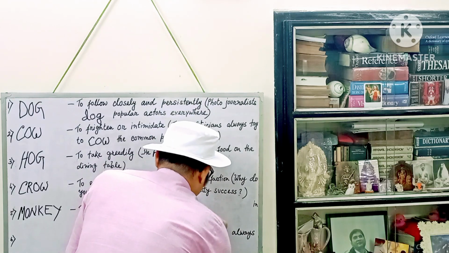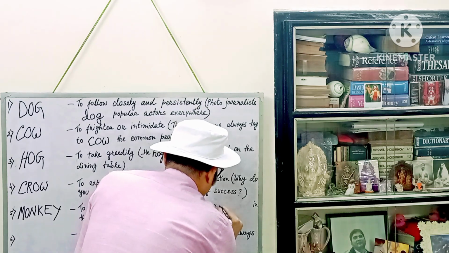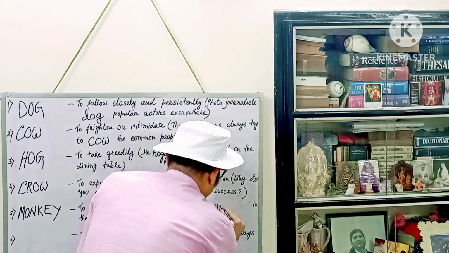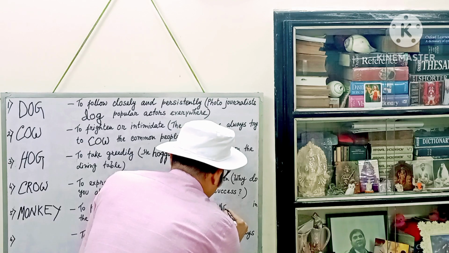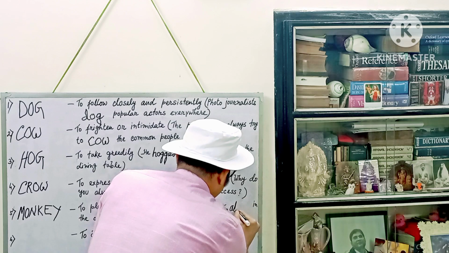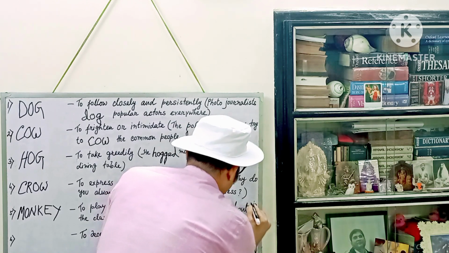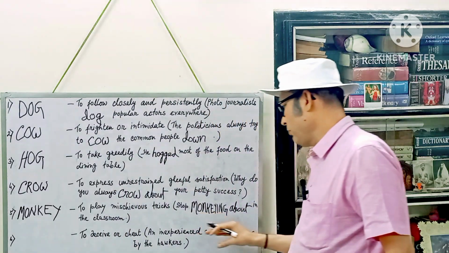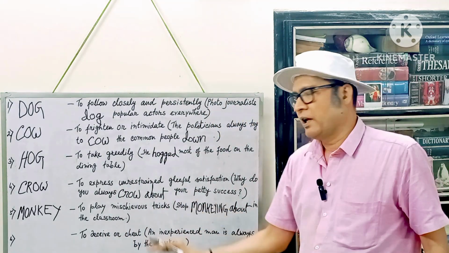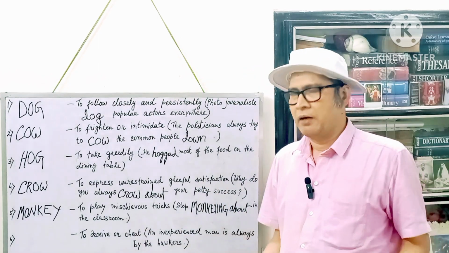Stop monkeying, M-O-N-K-E-Y-I-N-G. Monkeying about, A-B-O-U-T. About. So stop monkeying about in the classroom. Students are monkeying about in the classroom.